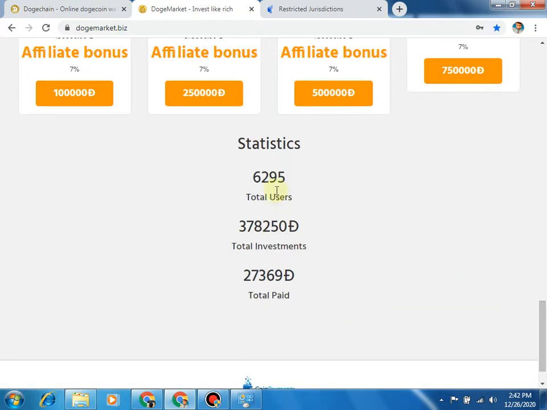First of all, I'll show you how many users work on this site. See these statistics: 6,295,000 users work on this site. It means this site is new, launched around one month or more ago. And then I'll show you how many users invest there.